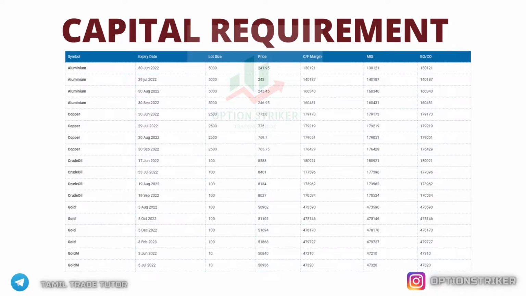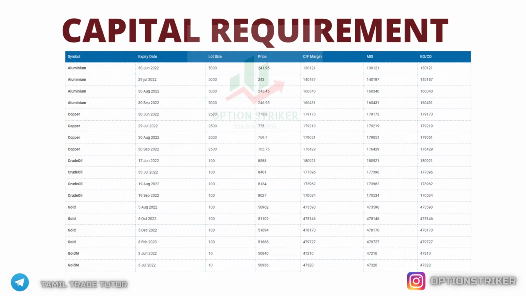If we want to buy aluminum, then the capital requirement is around 1,30,000 to 1,60,000. The current month's contract price will be lesser than the 4th month's contract, because this contract is about to expire, but the next month contract has even more days to expire, right? Simple logic. We will just look at major commodities capital requirement.